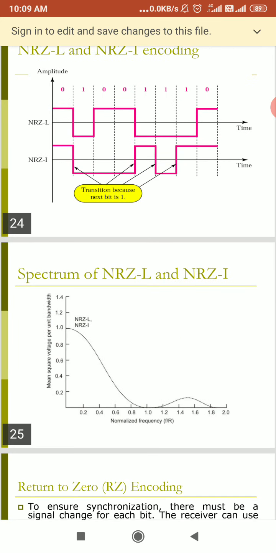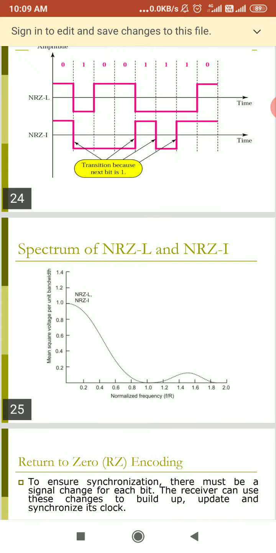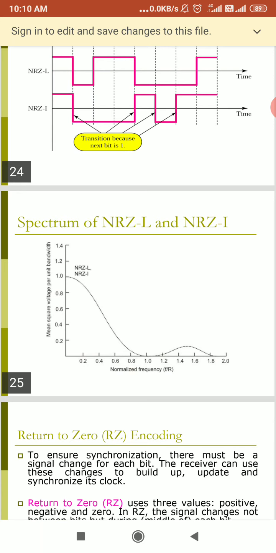Now you can see the spectrum of NRZ-L and NRZ-I. You can see the diagram. Here we take mean square voltage per unit bandwidth on the y-axis, and normalized frequency on the x-axis. So here you can observe the waveform.